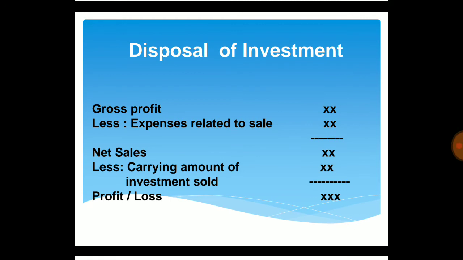Friends, we will discuss here the disposal of investment. Firstly, we take the gross proceeds, minus the expenses related to the sale, and the amount remaining is called the net sales proceeds. Then subtract from the net sales proceeds the carrying amount of the investment sold, and the remaining amount is profit or loss. This is the formula for the disposal of investment.